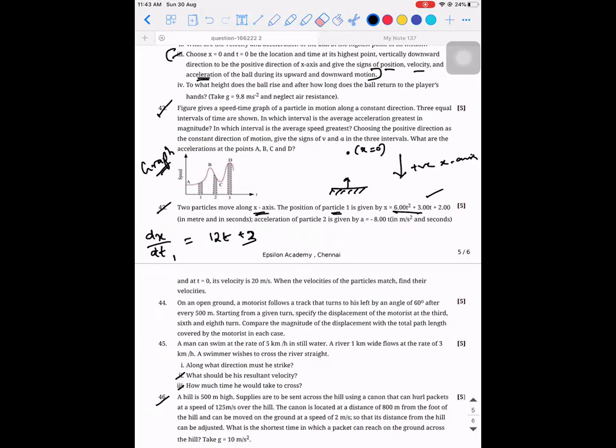Integration. You have to integrate because acceleration is not constant, and you cannot apply equations of motion when it is not constant. So dv by dt is equal to minus 8t, so dv is equal to minus 8t dt. Integrating both sides, v is equal to minus 8t square divided by 2, because the integral of t is t square by 2.